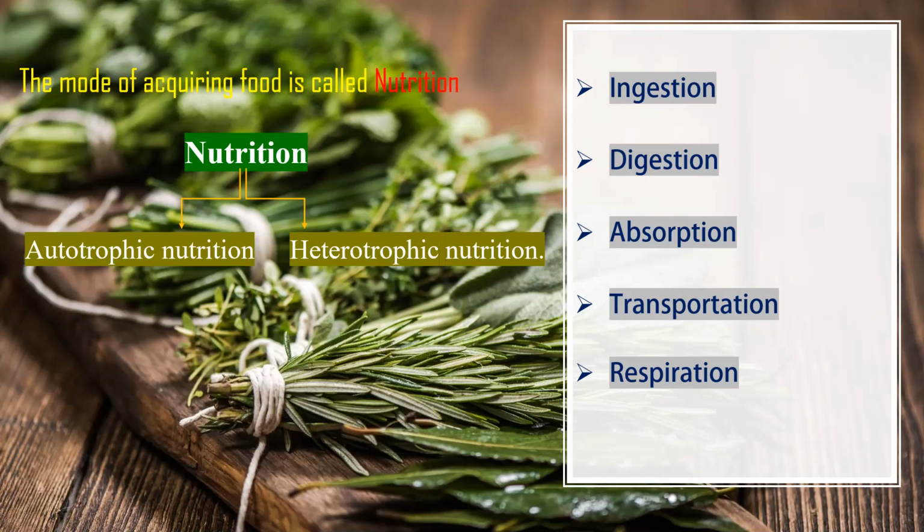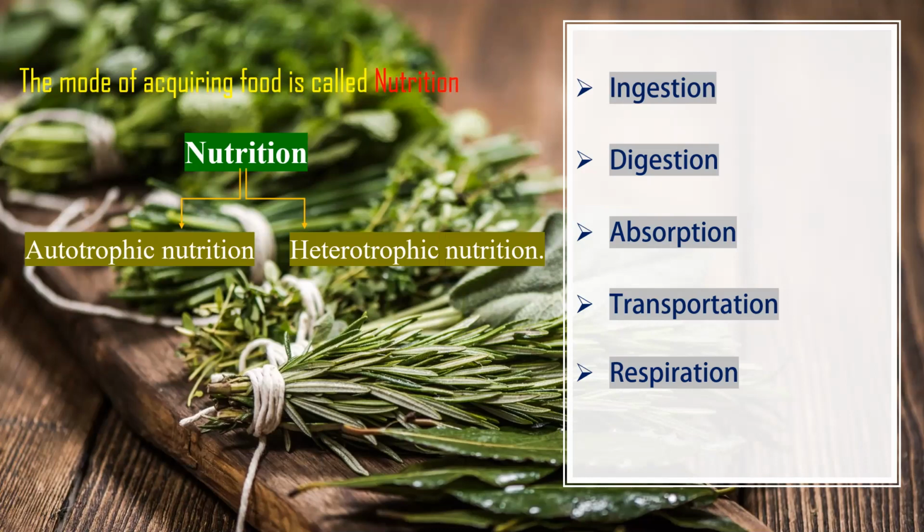After digestion, the digested food particles should be absorbed and assimilated at the tissue level as well as the cellular level. Then transportation. We know that absorption happens in our small intestine as well as the large intestine.